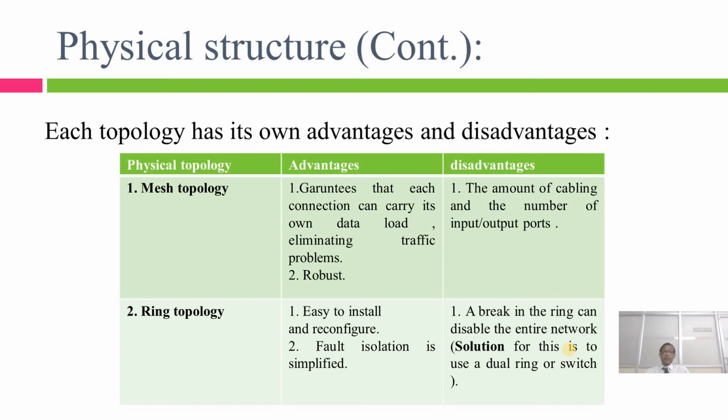Why do we call it robust? In this mesh topology, if one point to point connection fails, it will automatically transfer the data through other point to point connections. For that reason only we say that mesh topology has more robustness.